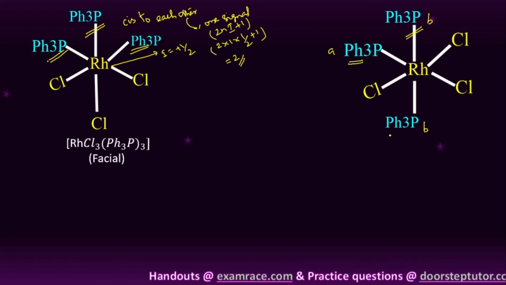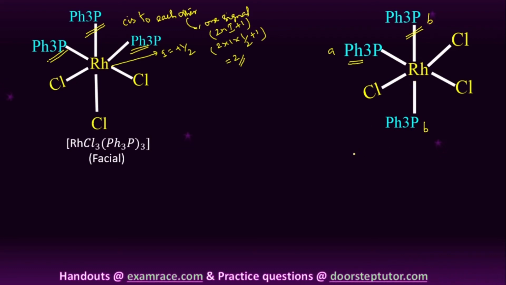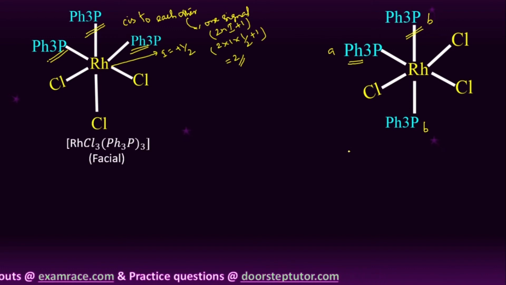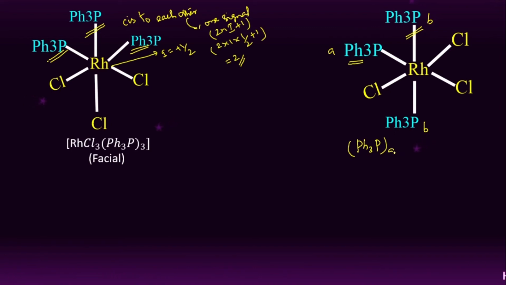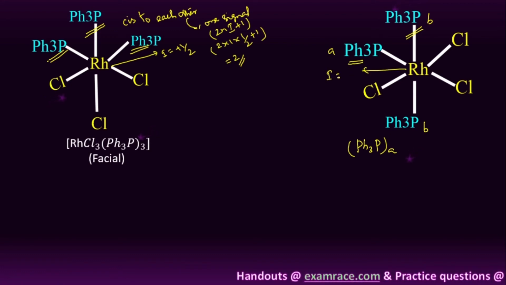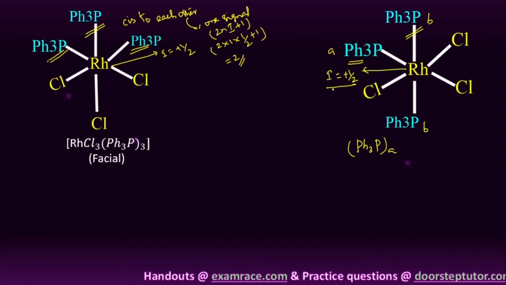Right, here I will write individually. This triphenyl phosphine of A type: here I am assigning as A type triphenyl phosphine. It first couples with the rhodium metal atom. We already know very well the rhodium metal atom I value is equal to 1/2.